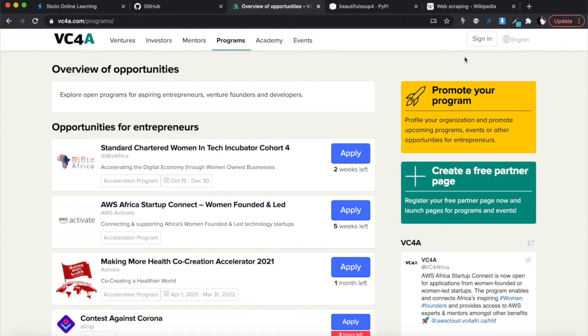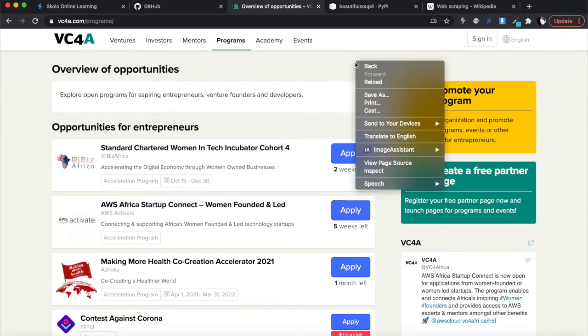This definitely won't work with Explorer and a lot of other browsers, but with Chrome, anywhere on the website, just right click on it and then go into view page source. If you go into view page source, it's going to open another page and show you the HTML of this page, because you need to understand the HTML of this page so you can figure out how to extract what you want, because you want to extract it from the HTML itself.